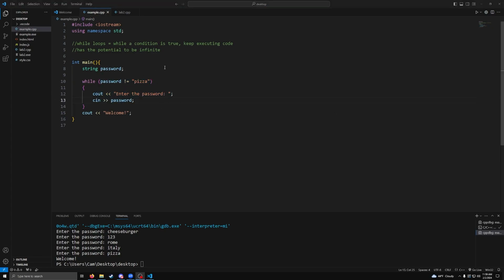Now you want to be careful with while loops because you can get yourself into an infinite loop if there's no way to break out of it. So let's say instead of this password verification thing, let's just say while 1 is equal to 1. There's nothing we can do about this condition. 1 will always be equal to 1 because 1 is 1 itself. And then we'll cout some funny message like, "I'm trapped." And then let's run this code and see what happens.